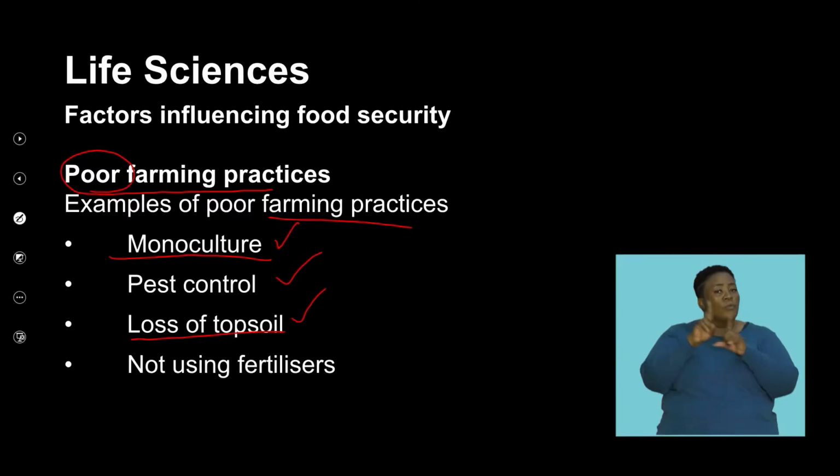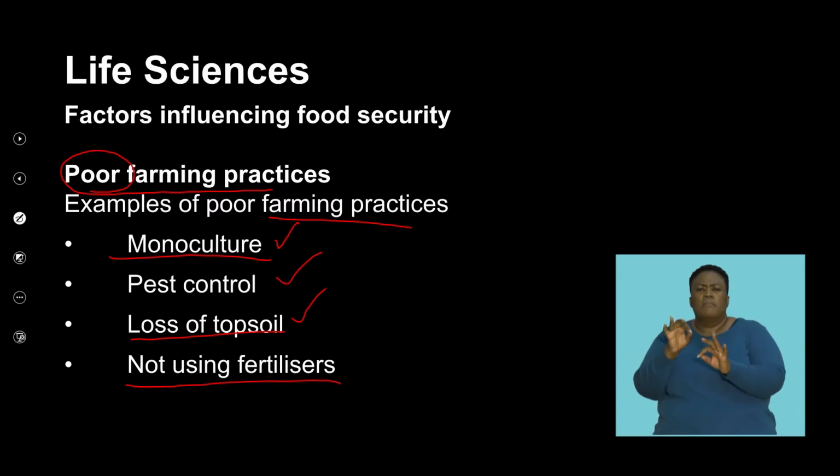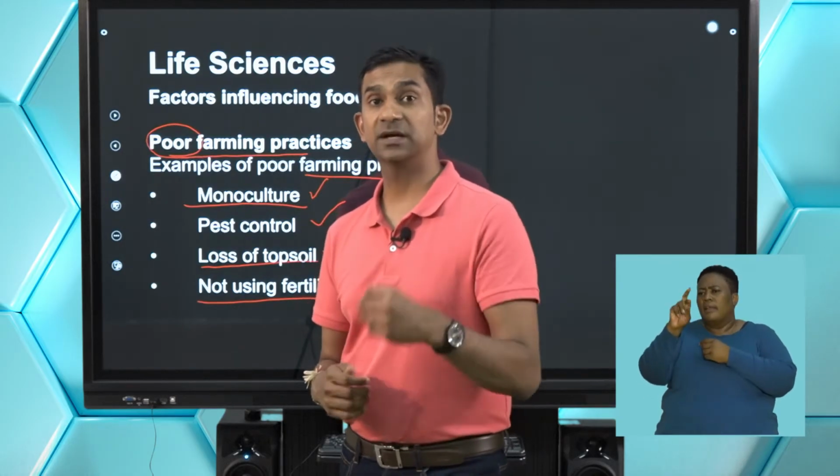We also know that not using fertilizer is a factor that also affects food productivity. So farmers are encouraged to use the proper fertilizers, nitrates and phosphates, that are needed for plant growth.